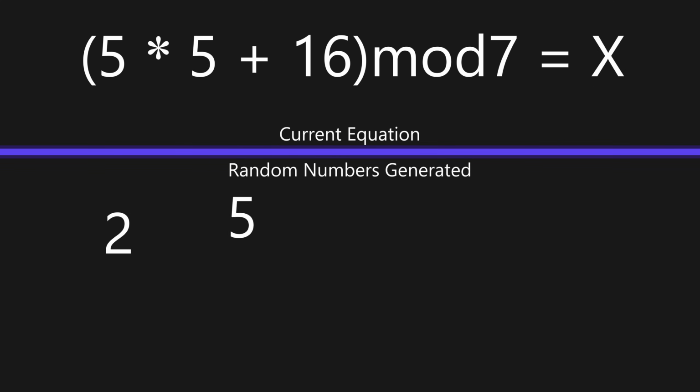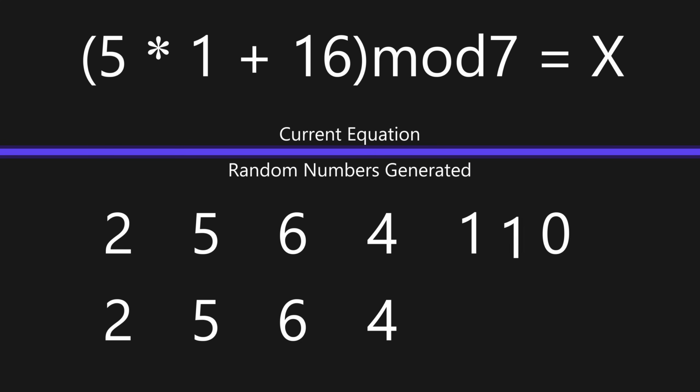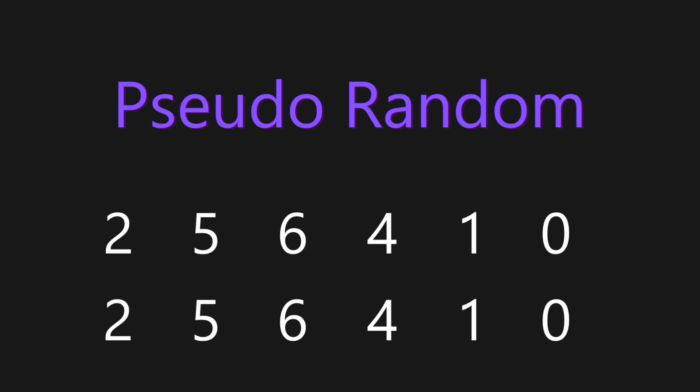2, 5, 6, 4, 1, 0. This seems random so far. 2, 5, 6, 4, 1, 0. Okay, these numbers are not random. What's going on? This type of fake it till you make it randomness is why we call it pseudo-random.